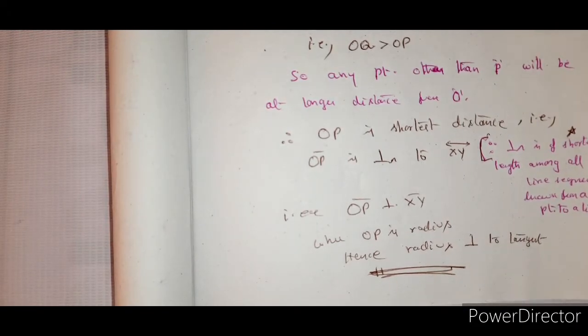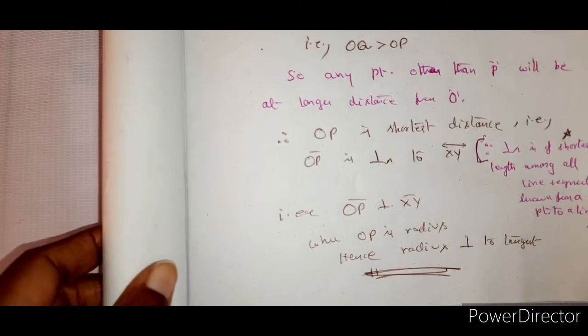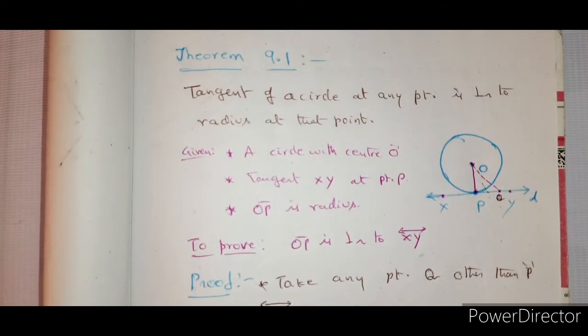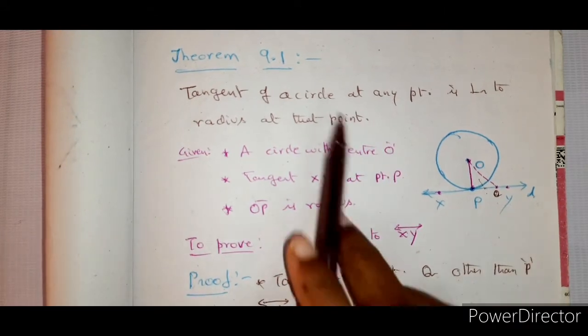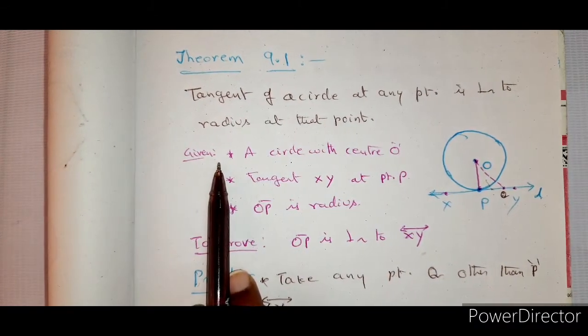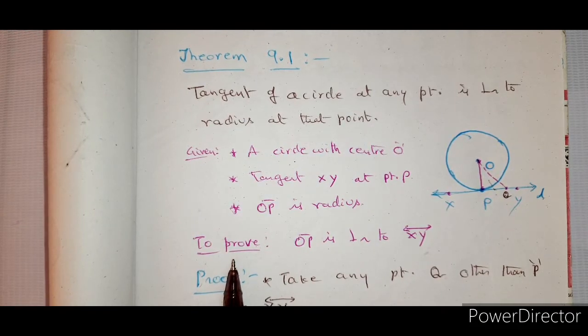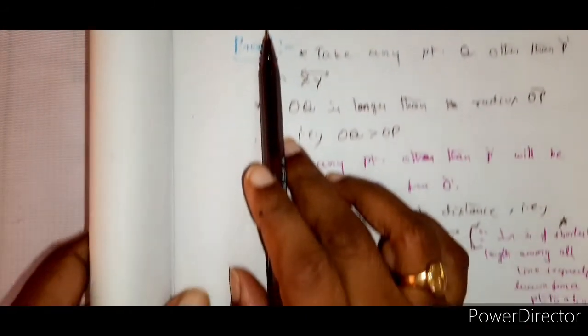Finished? Yes. So just pause the video in between. This is half the theorem, where you have the statement of the theorem, what is given, the diagram, and what to prove. So pause and note it down. And the next one is the proof part.